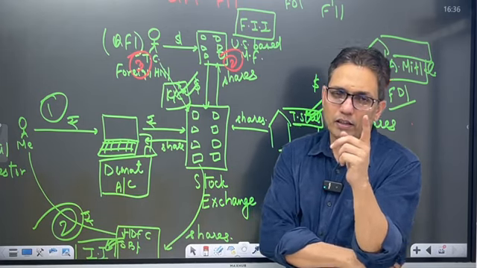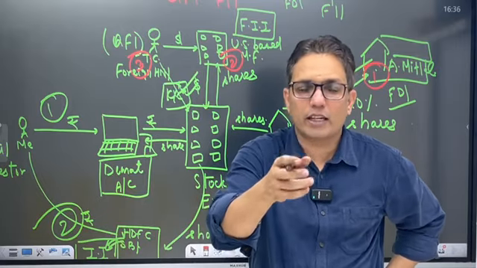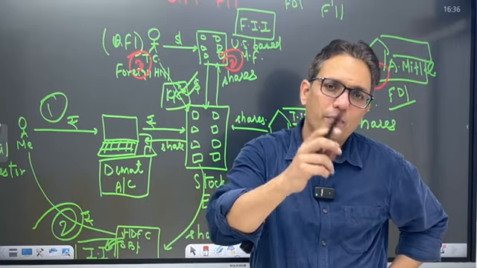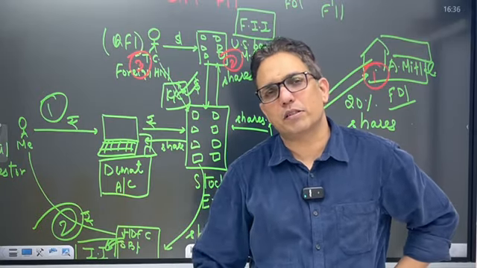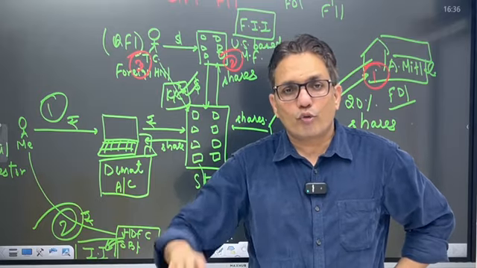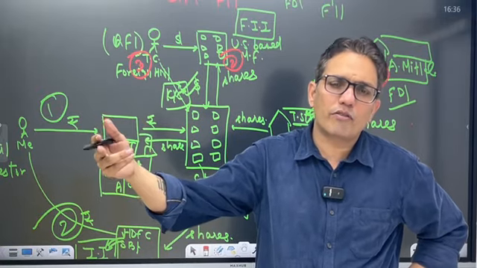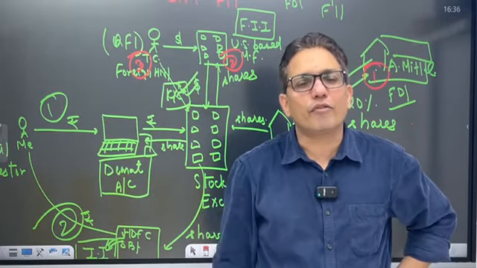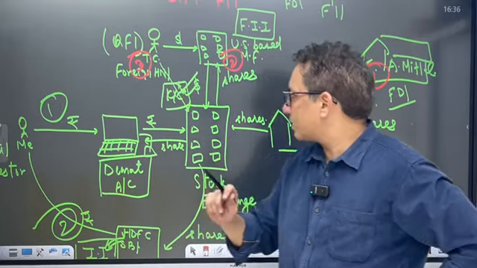Understood? At the same time, suppose you are an employee in an office and along with that you also have a part-time business. Whatever profit you get from that business is completely your profit. Can you understand this? Now you see this.